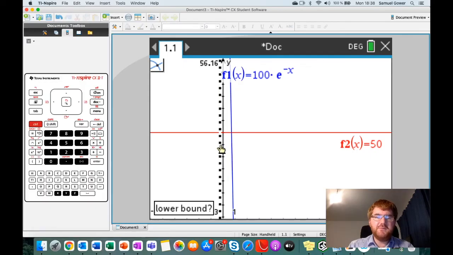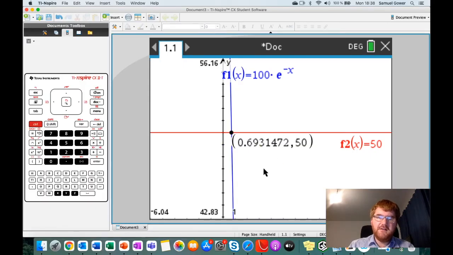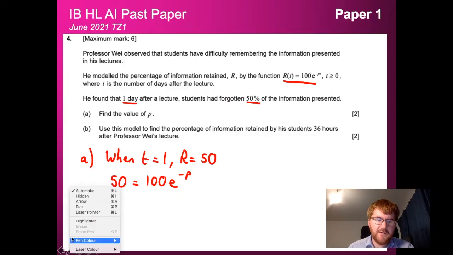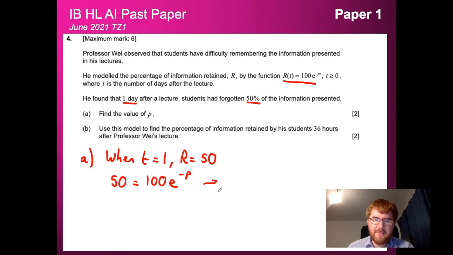You could have zoomed out as well. And then we get our answer of 0.693 to 3 significant figures. So I'm going to pop that in over here. So therefore, P is equal to 0.693 to 3 significant figures.